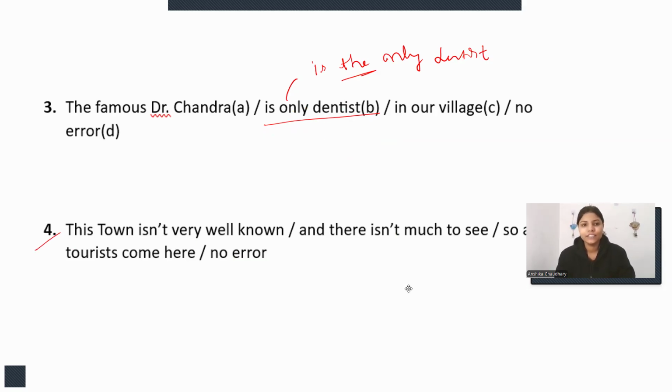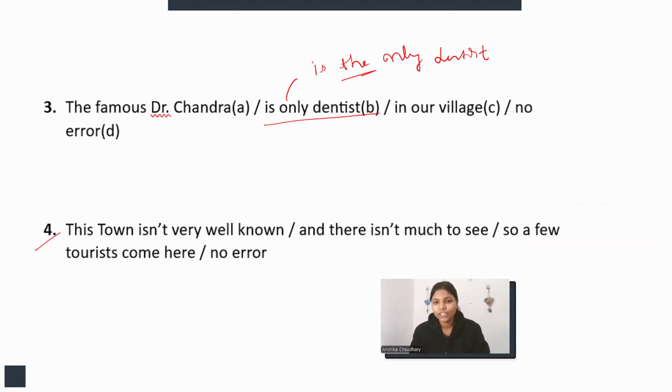So the next is: this town is not very well known and there is not much to see, so a few tourists come here, or no error. So the error here is in this C part, right? So "a few tourists." See, the error is "a few." "A few" means some, right? Suppose there are 10 people and I'm saying a few people, so I'm referring to like 5 to 6 people, right? This is what "a few" means.